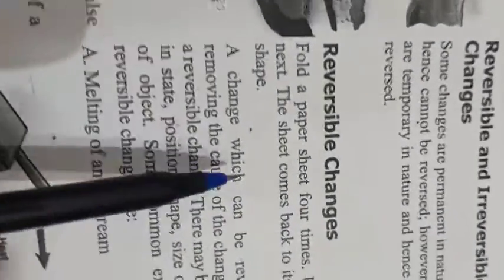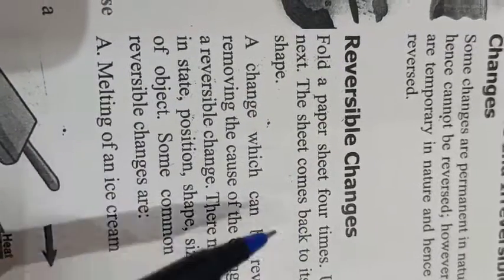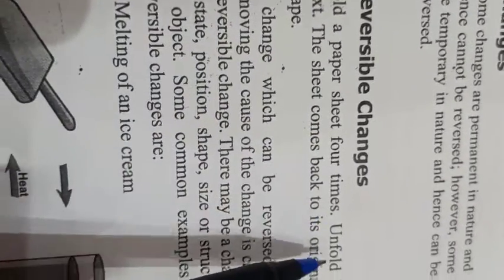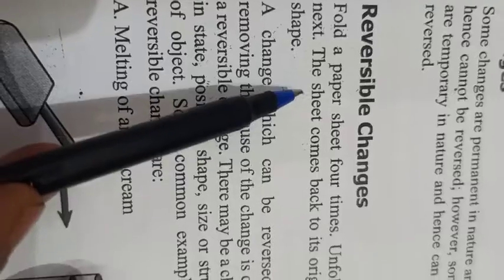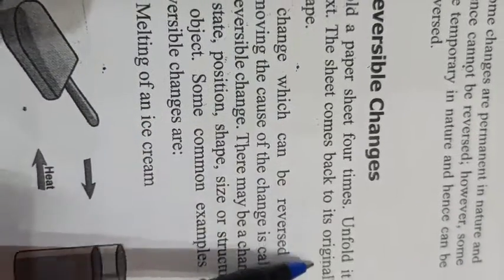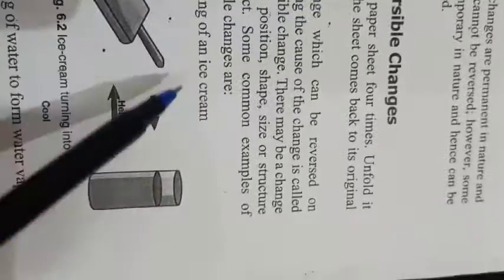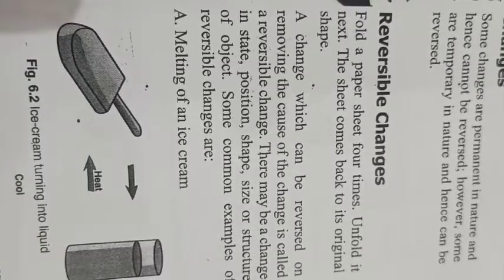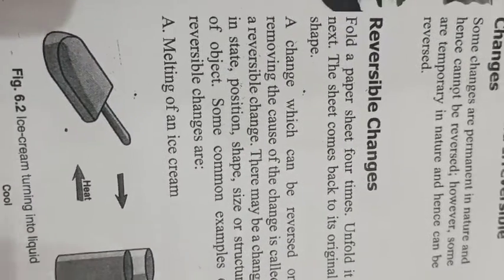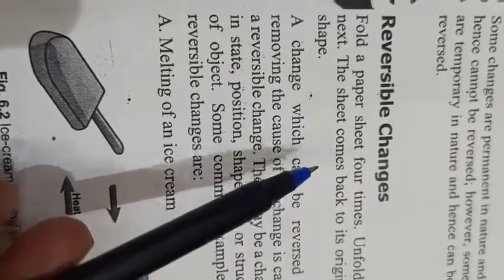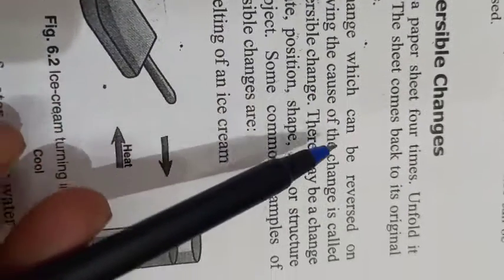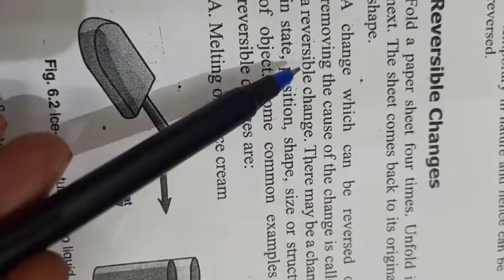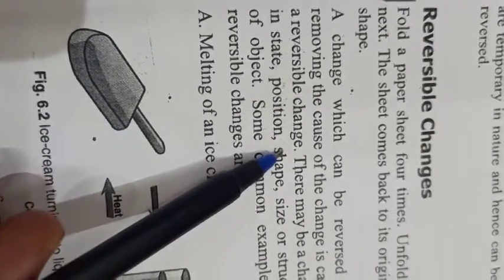Okay, so first is a reversible change. Let's see some examples. Fold a paper sheet 4 times. Unfold it next. The sheet comes back to its original shape. Children, when we fold paper and after folding, when we unfold it, it will again change into a sheet or paper again. So it is a reversible change. A change which can be reversed on removing the cause of the change is called a reversible change.